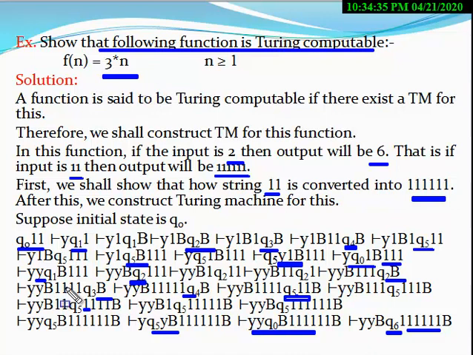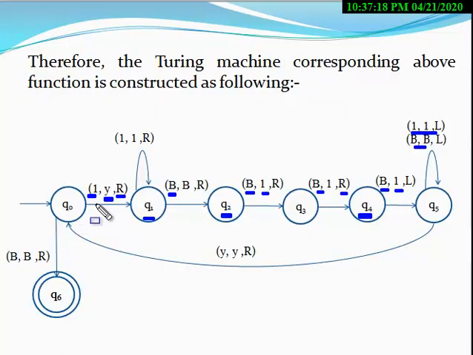Now the number of states is clear. How many states are used here? Q0 to Q6, a total of 7 states. Now you have to construct 7 circles in the transition diagram of the Turing machine. At the state Q0, when 1 appears, 1 is converted into Y and the machine moves in the right direction. At the state Q1, when 1 appears, the machine moves in the right direction.